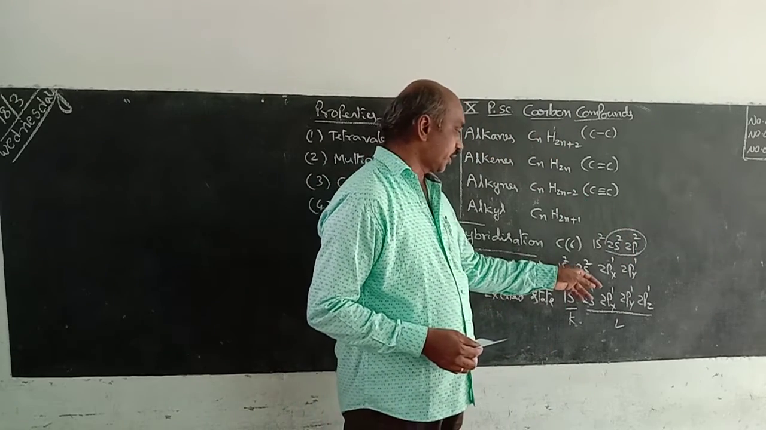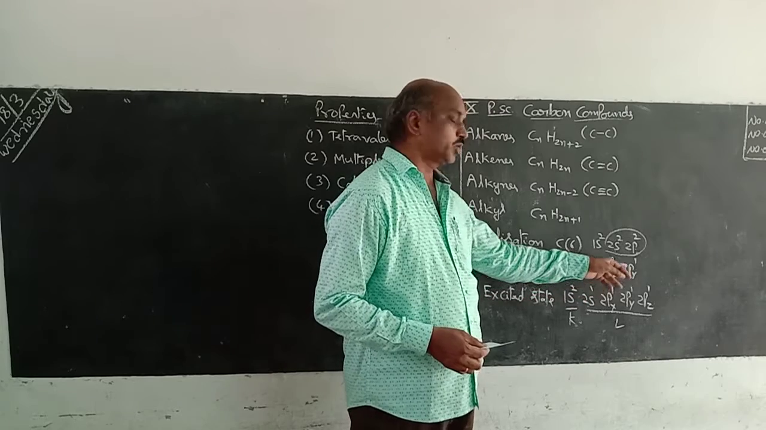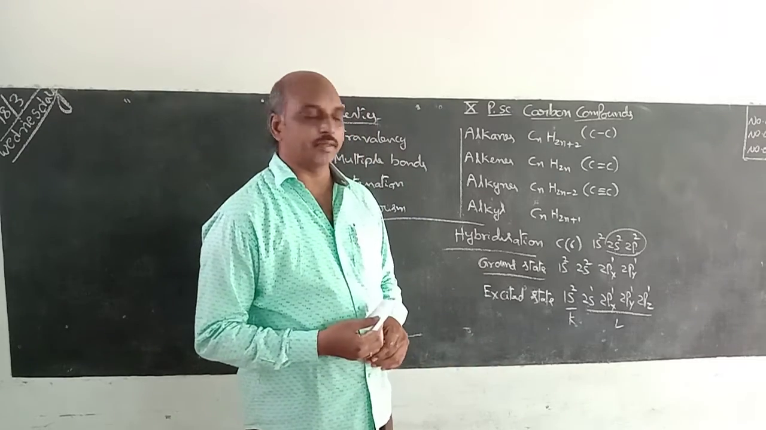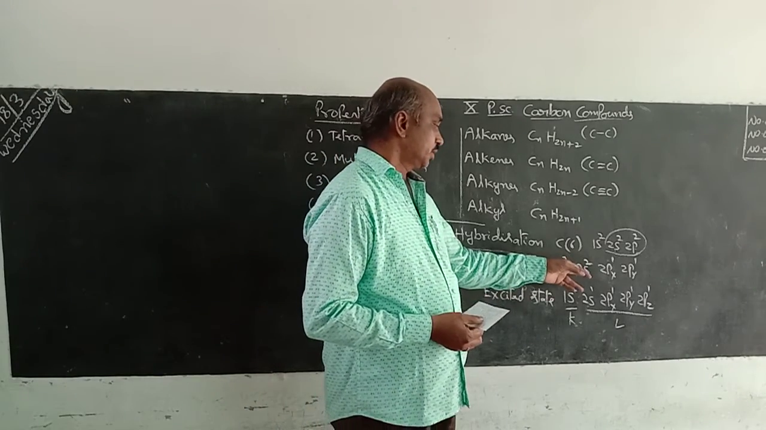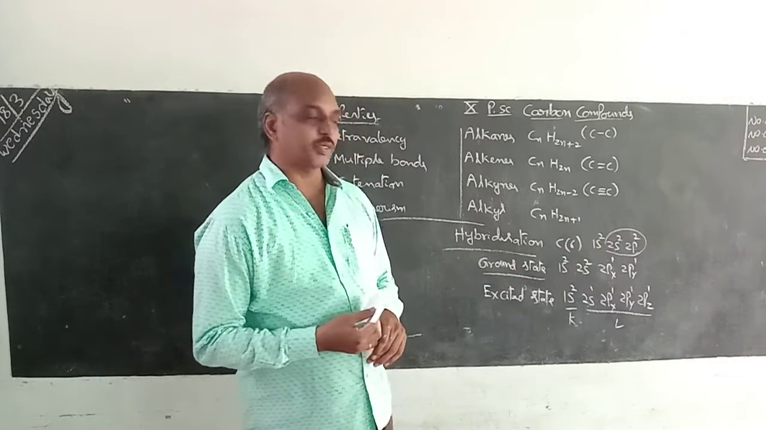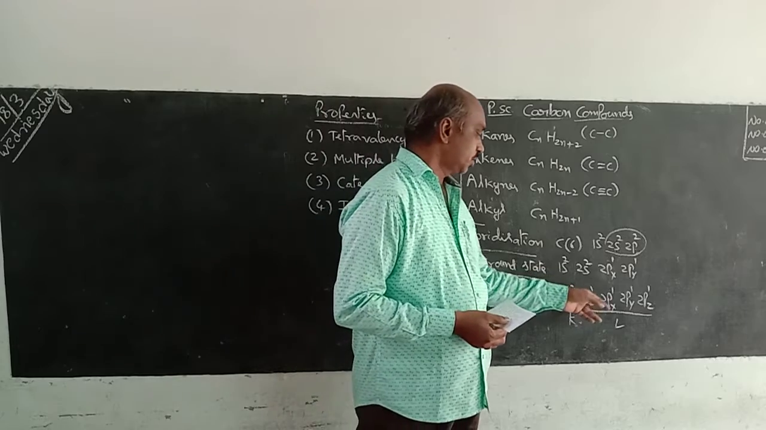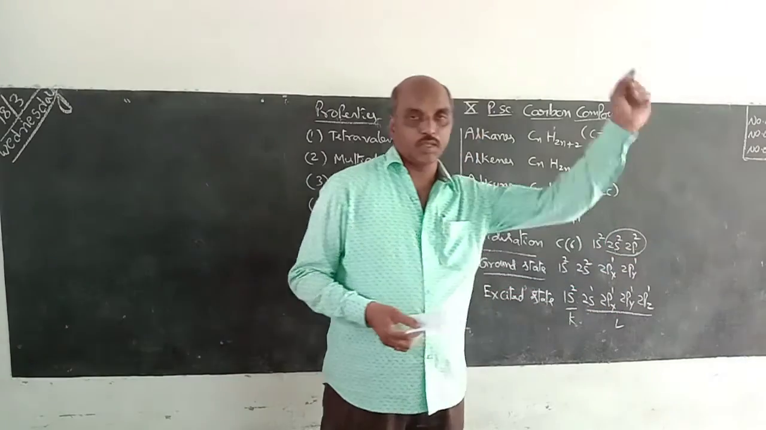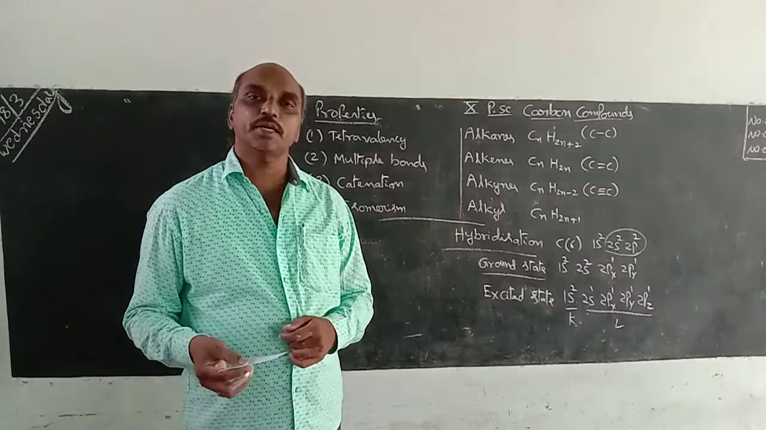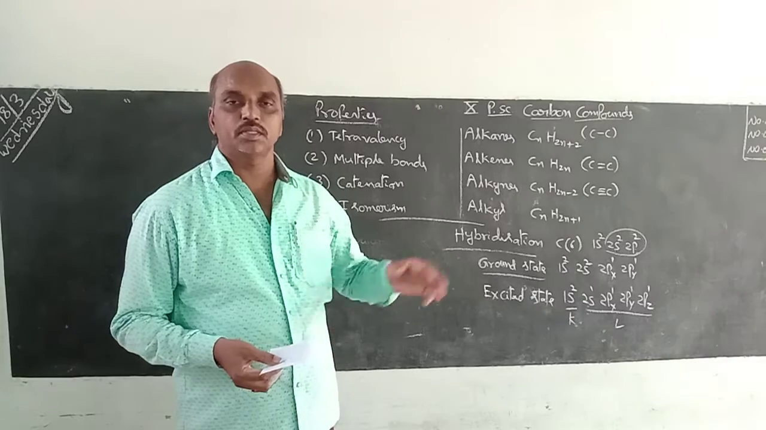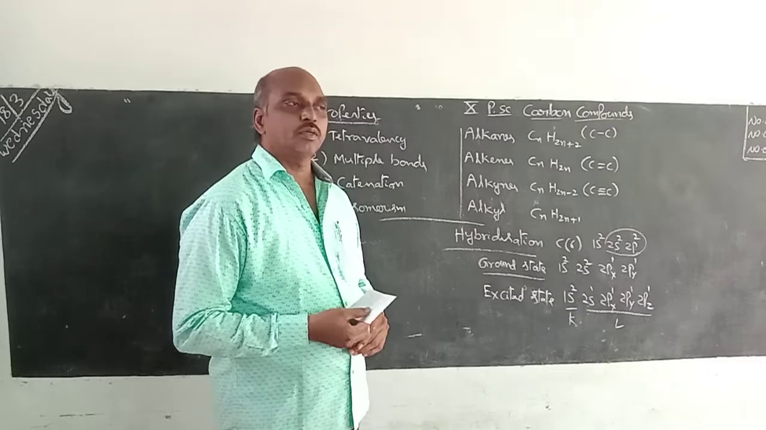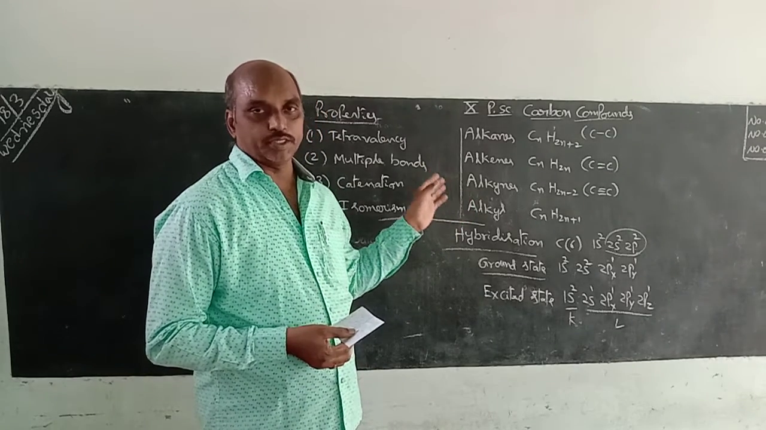In the ground state, what is happening? 1s2, 2s2, 2px1, 2py1, 2pz0. There are no electrons in 2pz. Whereas in the excited state, these electrons are redistributed in these orbitals, that is 2s1, 2px1, 2py1, 2pz1. After redistribution of electrons, these orbitals become hybridized. Hybridized means they all have same energy, same properties, same shape. So this phenomenon is called hybridization.